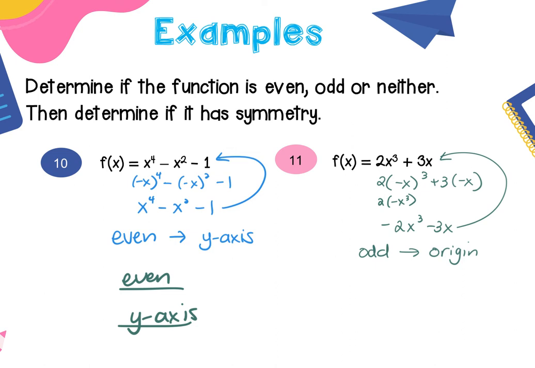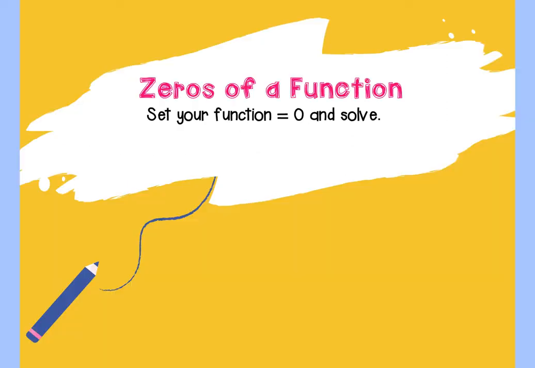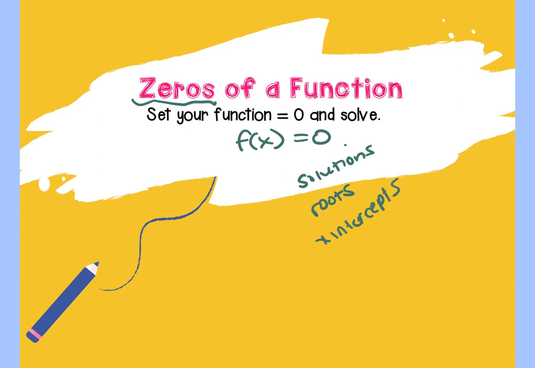Yeah. All right, the easy part is zeros of a function. Literally set your function equal to 0 and solve it. We know how to do these, okay? It's like making f of x 0. They are called zeros, okay, because it's where f of x is 0. They are also called solutions. They are also called roots, okay? They are also called x-intercepts if you put them in coordinate point form. All of those mean the same things. Zeros, solutions, roots, x-intercepts.